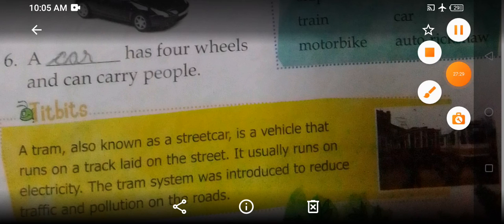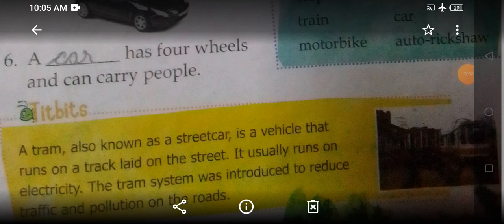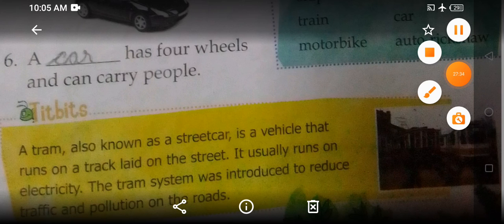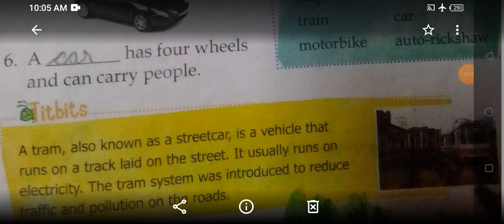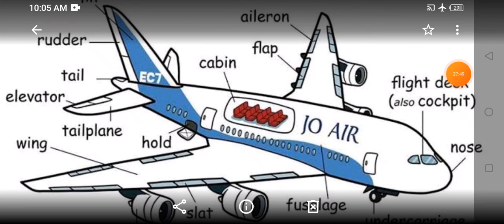Okay, now children, you have now learned about the various means of transport like aeroplane, train, auto rickshaw, ship, motorbike and car. So now children, let us learn about the parts of aircraft.